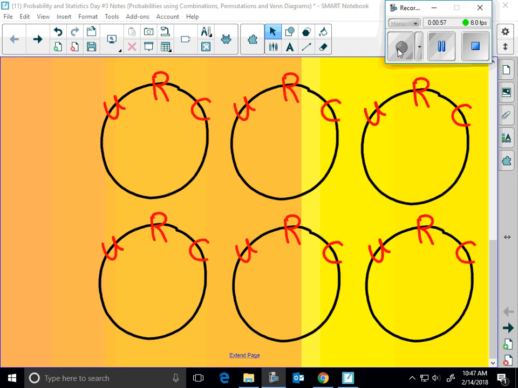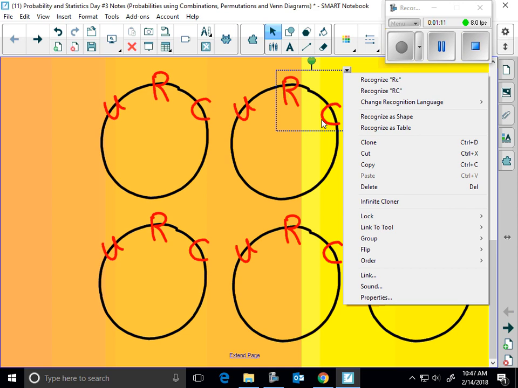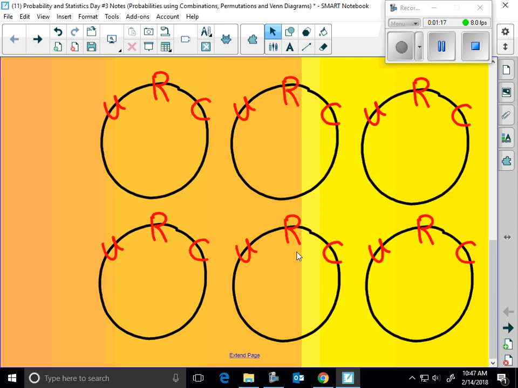Okay, we got a unicorn, a rainbow, and a Cocoa Puff. So the first one, we had a unicorn, rainbow, Cocoa Puff. What if I did, I don't like that. Ungroup that. Okay, what's another way I could have them? How about Cocoa Puff, unicorn, rainbow? Wait, it's the same, right? Because I just swung the C around. So would you agree that this would be the same?